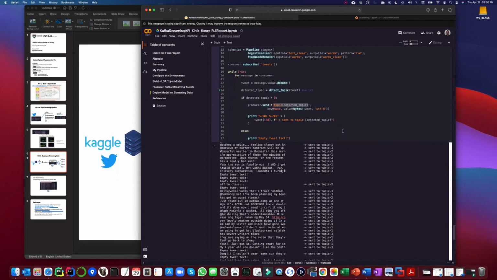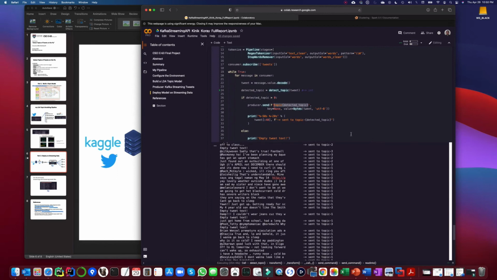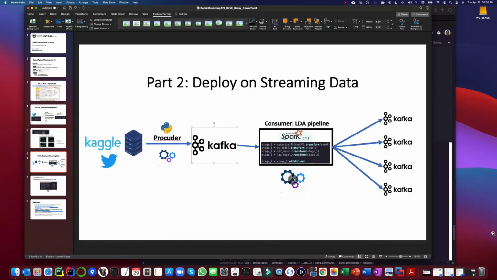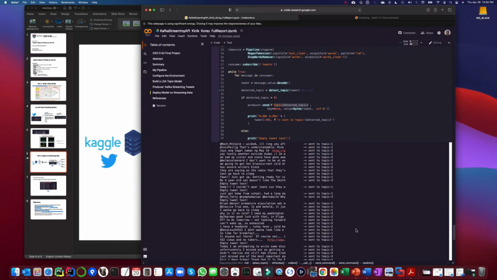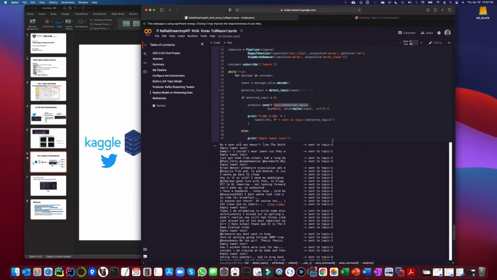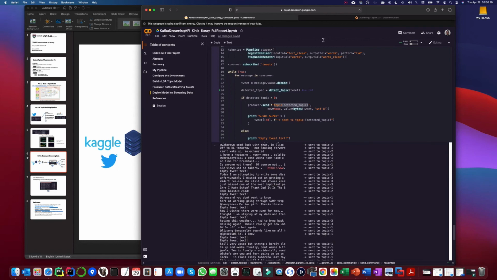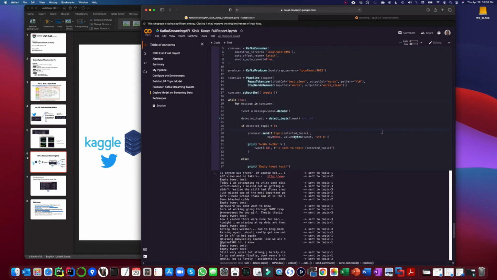Whatever topic it was categorized as, it will send it to that topic. As you can see, this is running in a streaming way. The 1.6 million tweets will finish in a few hours. When it does, this code block will stop running.